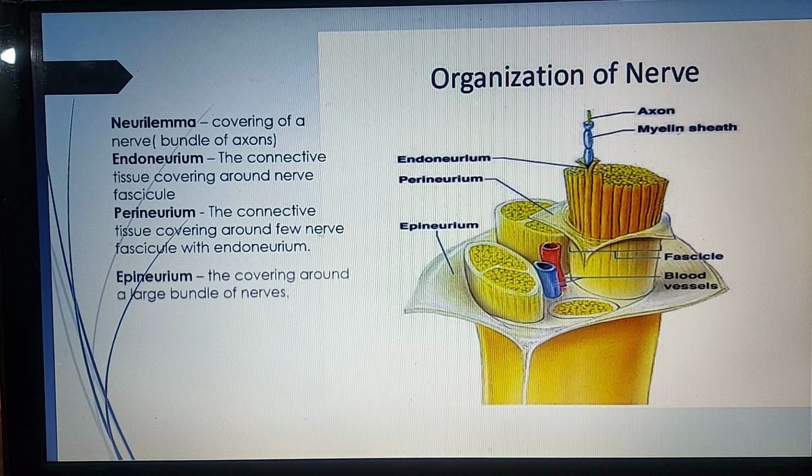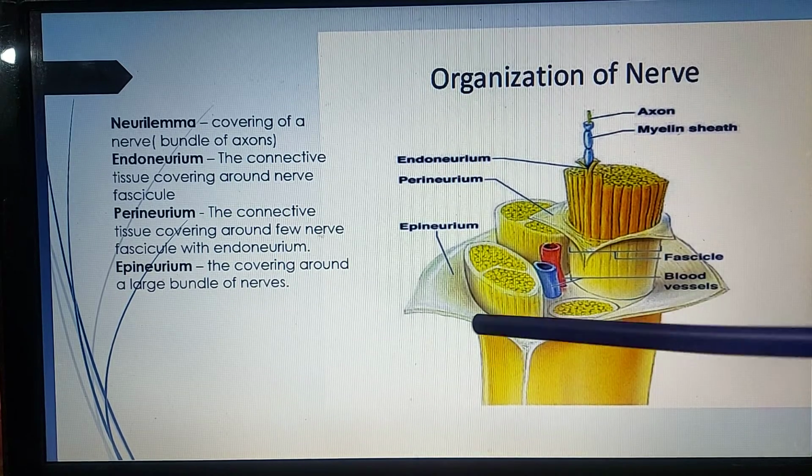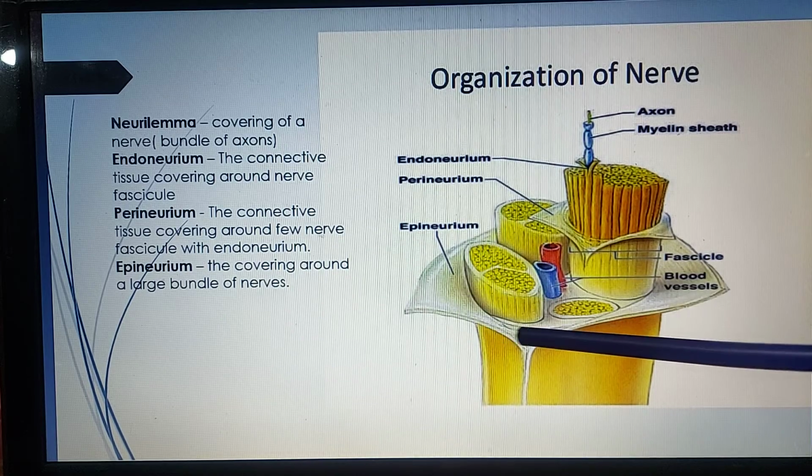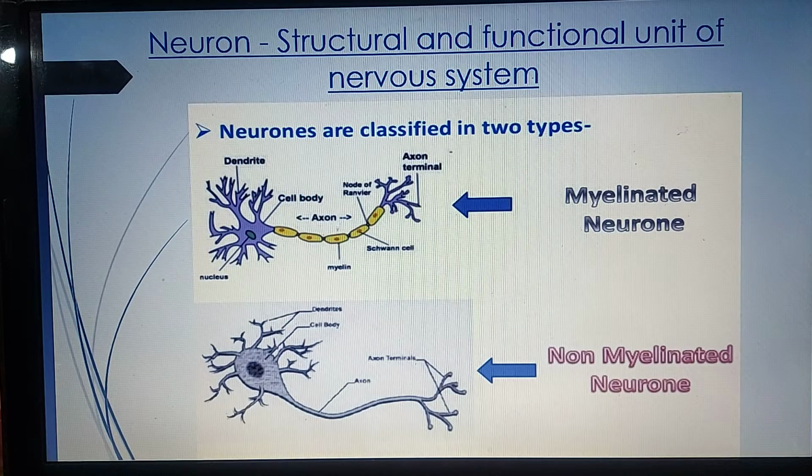Then epineurium is the covering around a large bundle of nerve. This outermost covering you can see is called as the epineurium.